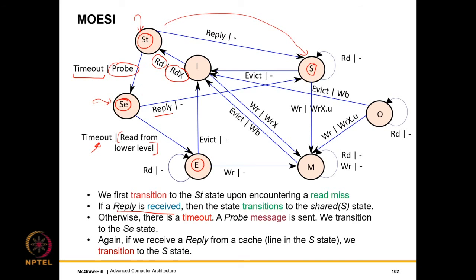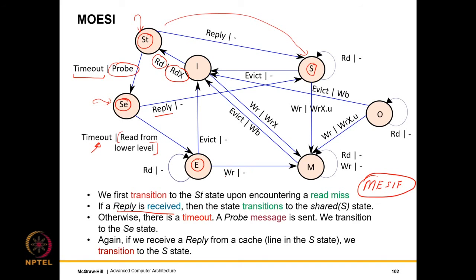The aim of these two temporary states, ST and SE, is to take care of the case when there is no owner. Ideally speaking, we should have some way of ownership transfer. There is a protocol called the MESIF protocol, where F stands for the forwarding state, that does some of this.